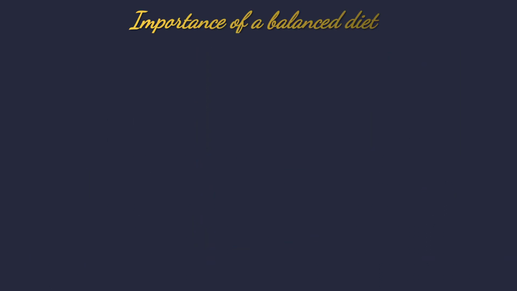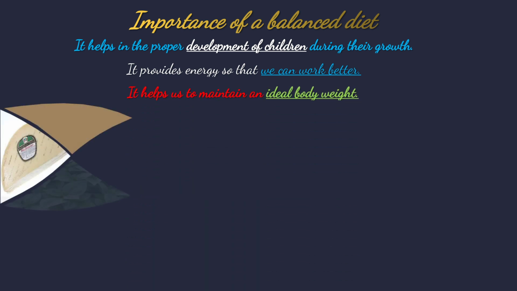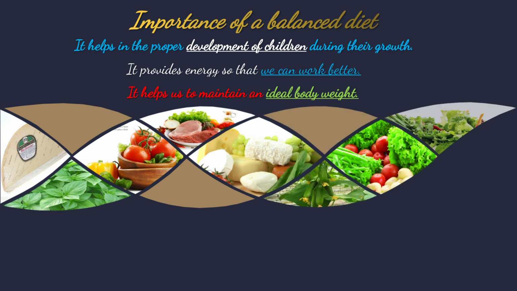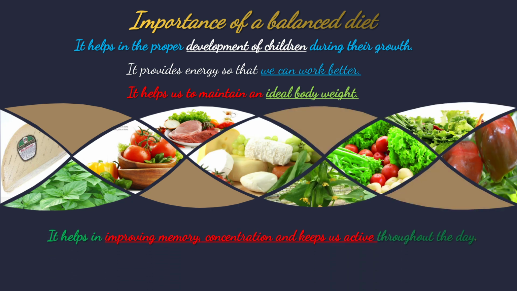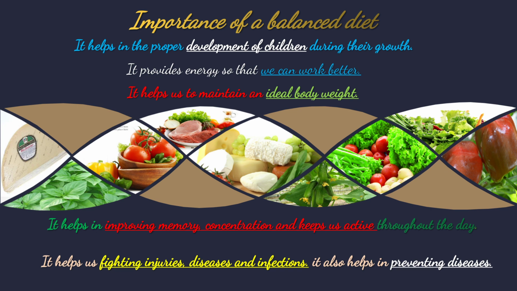Next is, what is the importance of a balanced diet? It helps in proper development of children during their growth. It provides energy so that we can do work. It helps us maintain an ideal body weight, means it maintains the weight. Next, it helps in improving concentration, memory and keeps us active throughout the day. It helps us fight injuries, diseases and infection. It also helps in preventing diseases. These are the various importance of having a balanced diet. When we take a balanced diet, all these functions are there.